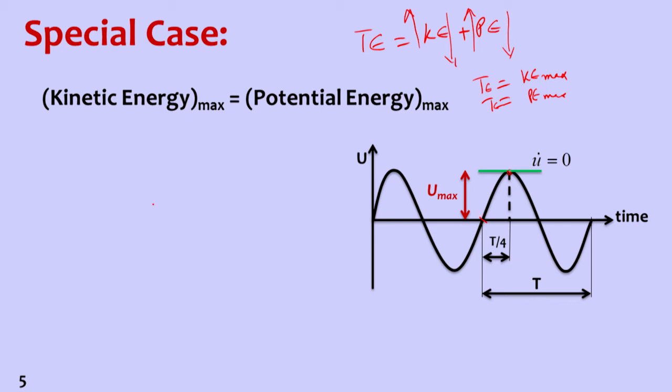This is maximum displacement time but zero velocity time. So, these are reverse of each other. When displacement is maximum, velocity is 0. When velocity is maximum, displacement is 0.